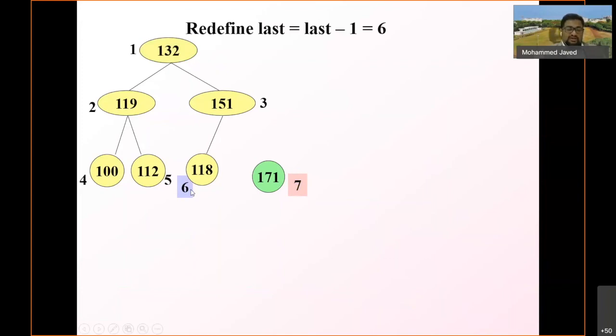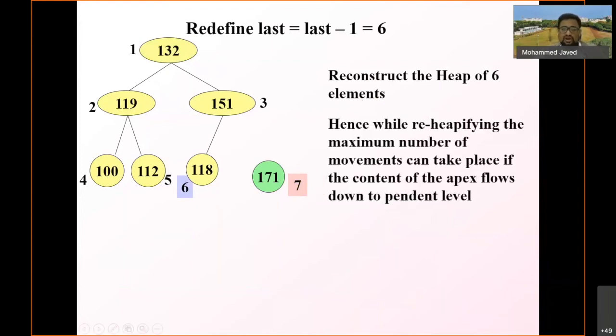So now again what I have to do is reheapify. So reconstruct the heap, because the heap structure is disturbed because of deleting the maximum element. So reconstruct the heap of 6 elements again. While reheapifying, the maximum number of movements can take place if the content of the apex flows down to the pendant level.